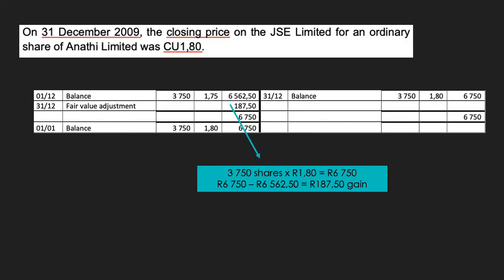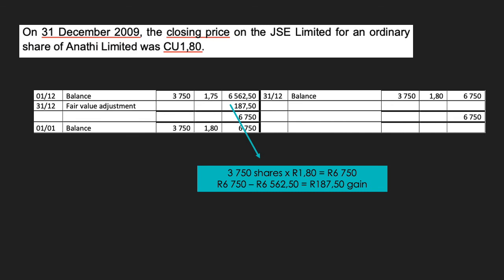Now we are finally at the end of the question, and there is one last thing that we need to take into account. On the 31st of December 2009, the closing price on the JSE Limited for an ordinary share of Inati Limited was R1.80. So we are now working in the investment in ordinary shares account. We know that at the beginning of December, the balance of the ordinary shares account was 6,562 Rand and 50 cents, which consisted of 3,750 shares at the fair value of R1.75.